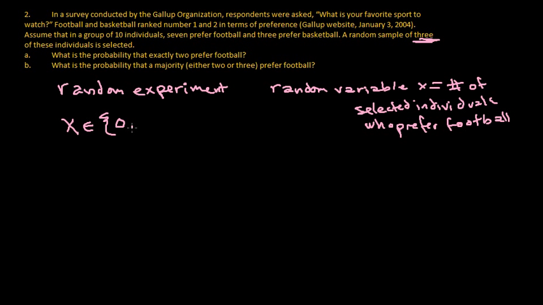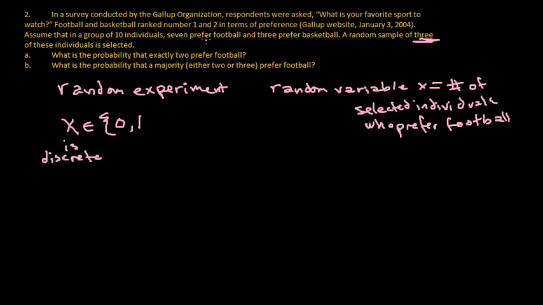The next one is 1, right? Because we couldn't have half an individual who prefers football. That means that already we know this is a discrete random variable, right? X is discrete. And so that means that we're considering a subset of possible distributions. It's not continuous.